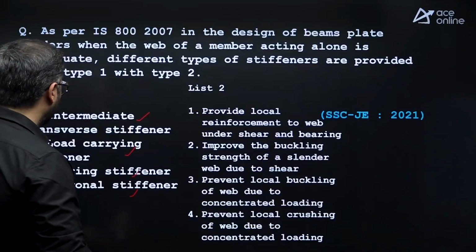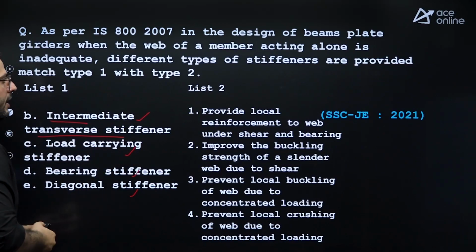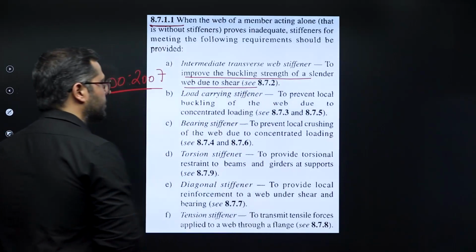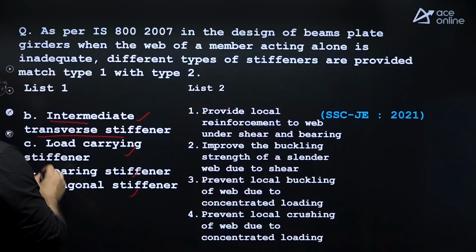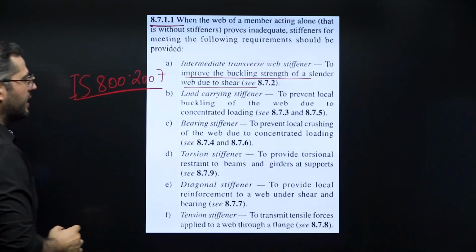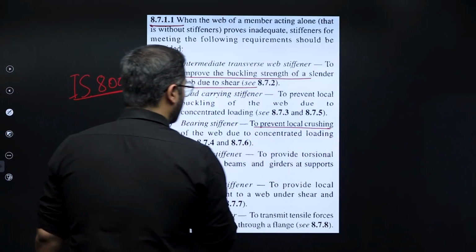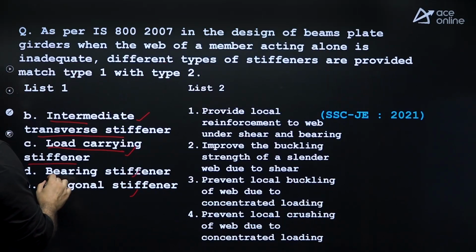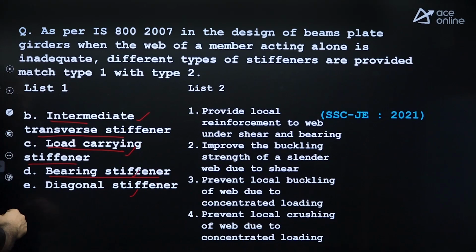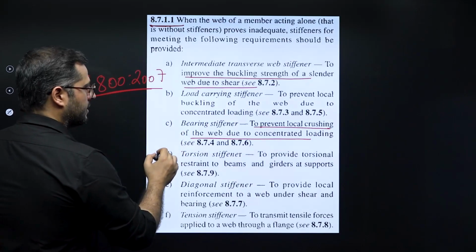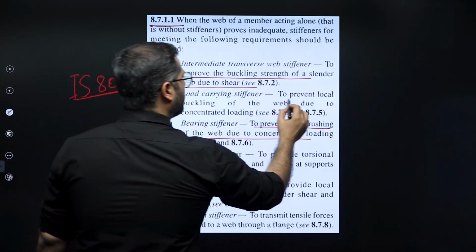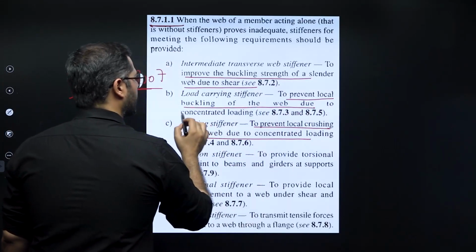Right? For intermediate stiffeners, it is to improve the buckling strength of slender web due to shear. For load carrying stiffener, it is directly under the concentrated load to prevent local buckling of web due to concentrated loading.